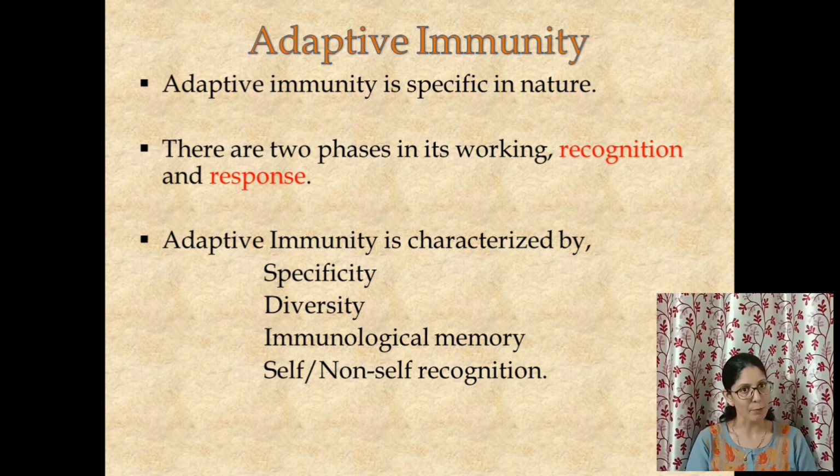Though we learn them separately, they are not separate in our body. They cooperate with each other, and that is how our immune system is able to give us a state of protection or resistance against the pathogens we are living with.